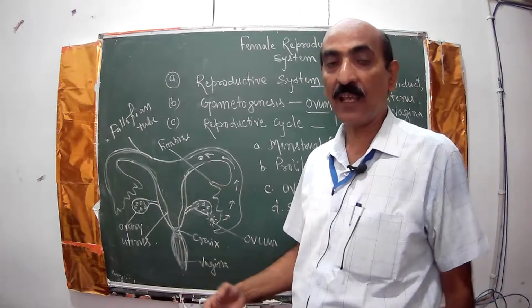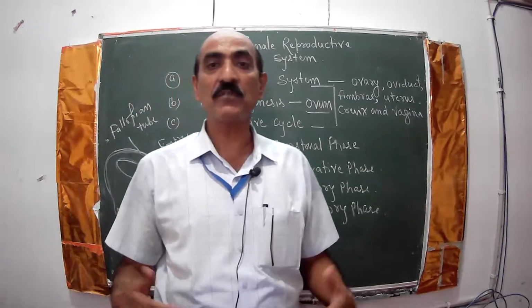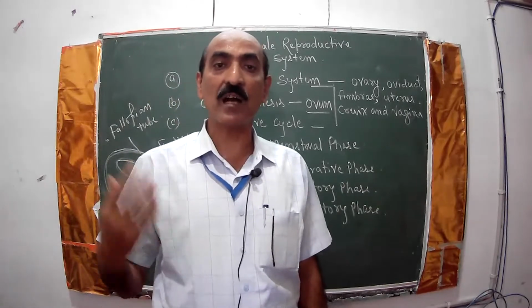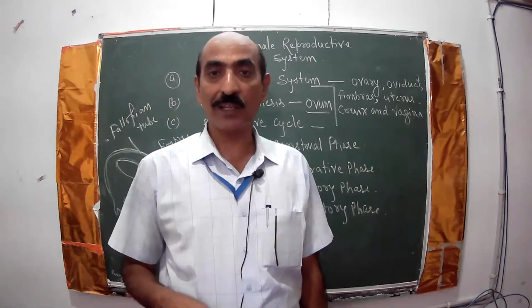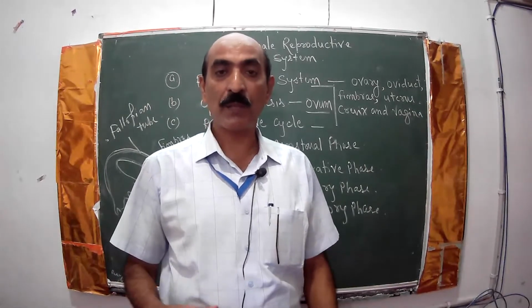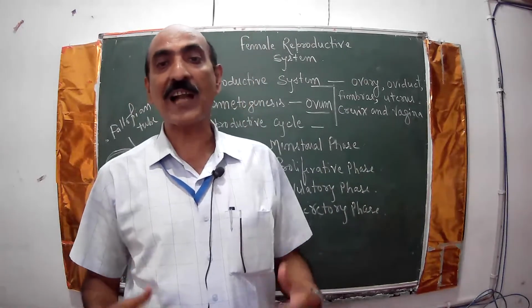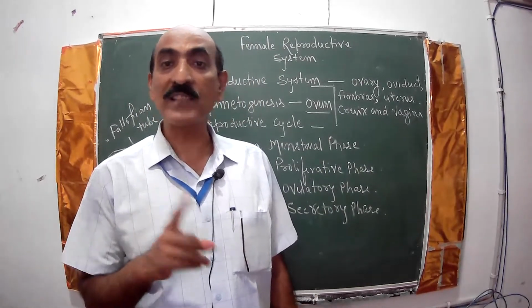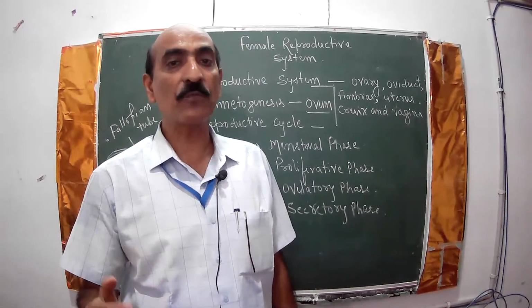Another important thing: gamete formation in the male is a continuous process after puberty and runs till old age. But it is not so in the female. After the pubertal stage, the female starts producing ovum, but only once a month, and it is limited up to 45 to 50 years of age.